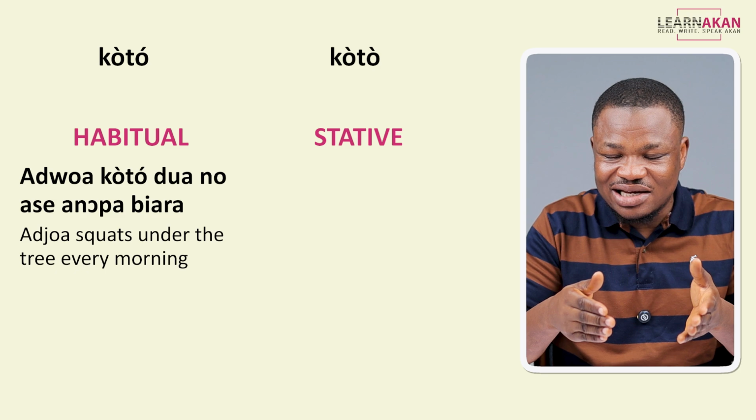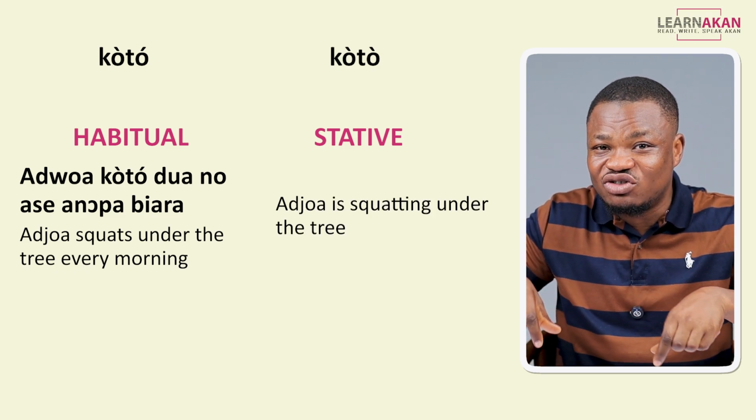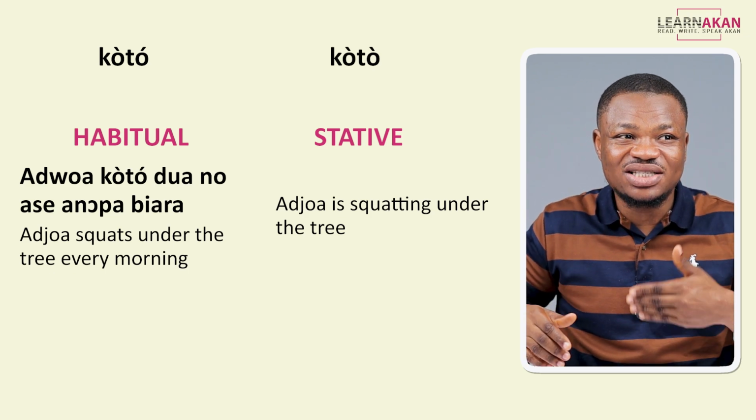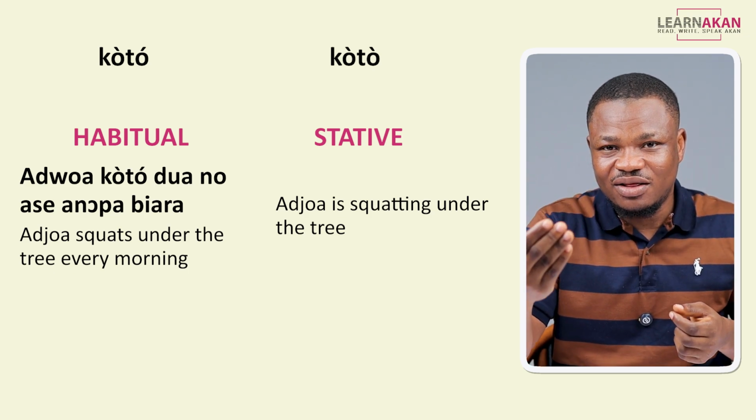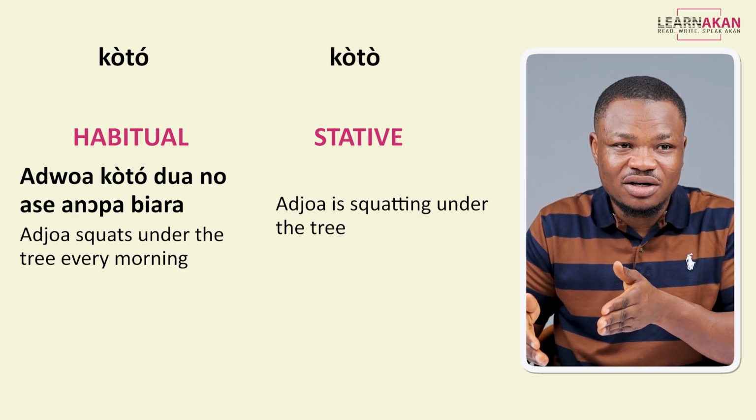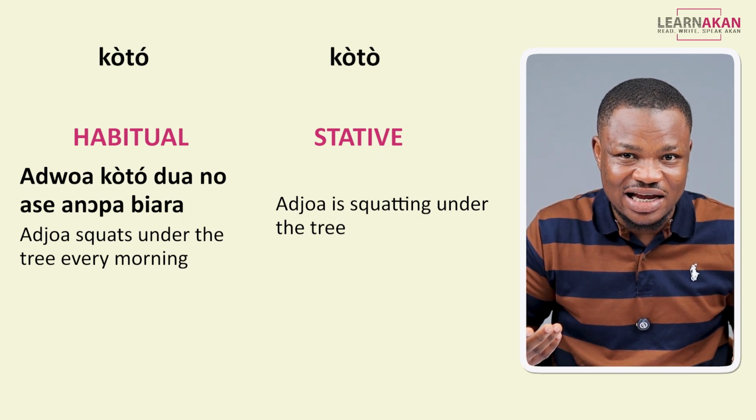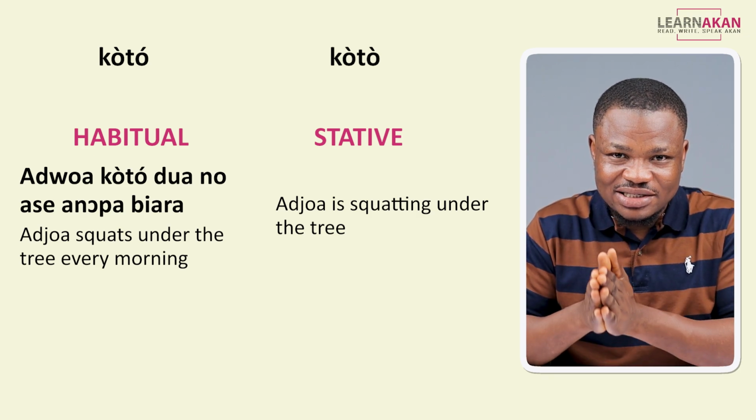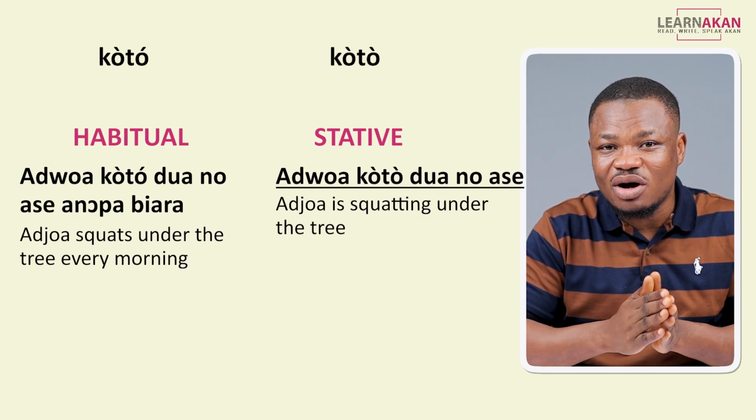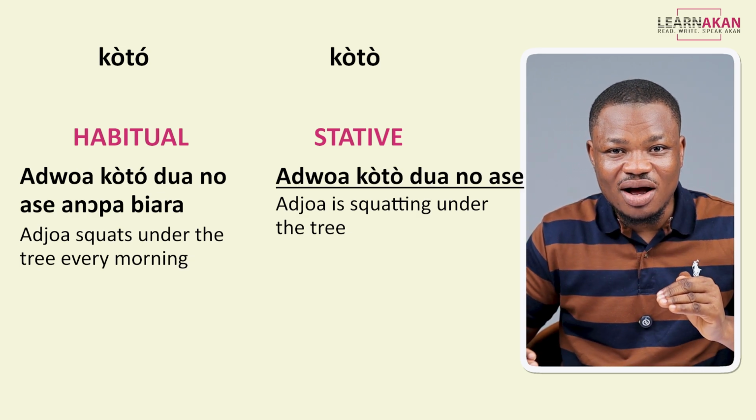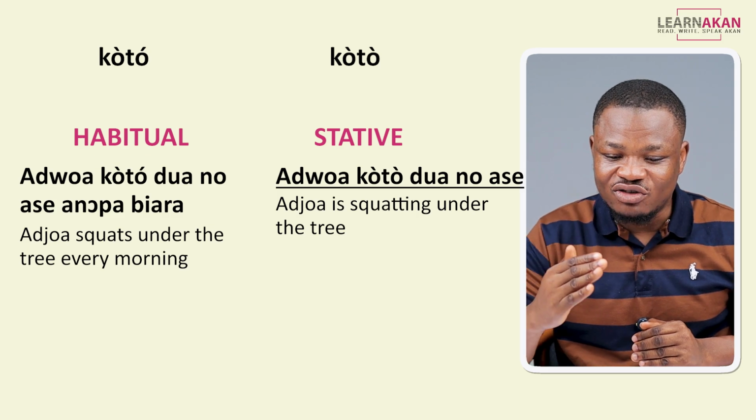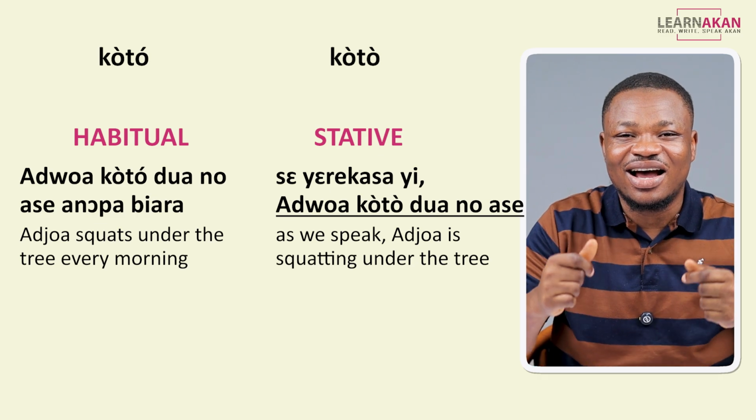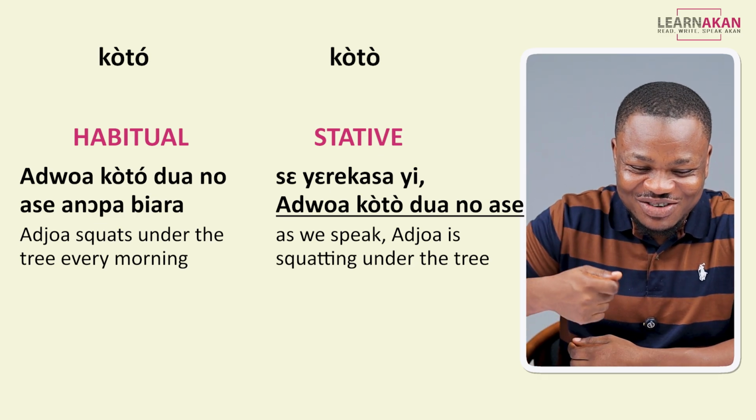Now, if I mean this as Ajua squats under the tree at the moment, right? So it is Ajua's current state, okay? Which in English, you tend to switch the verb form to the ing format to make it easier to understand. So you would say Ajua is squatting under the tree, okay? For that, in Twi, we would say Ajua koto dua no ase.